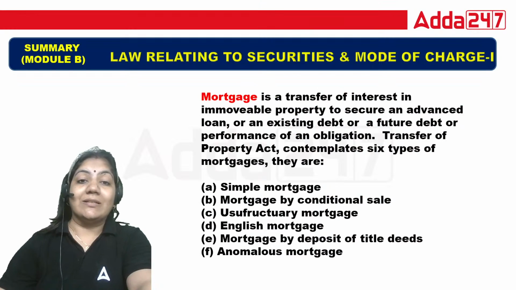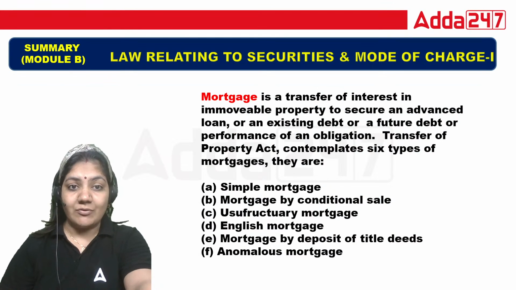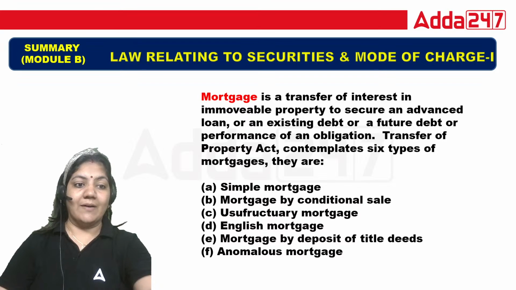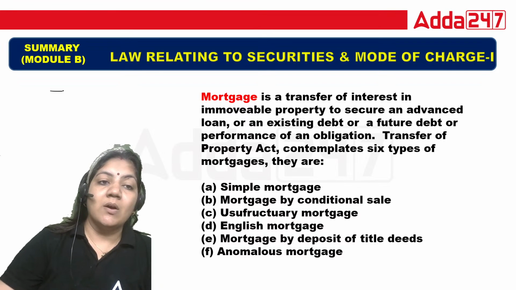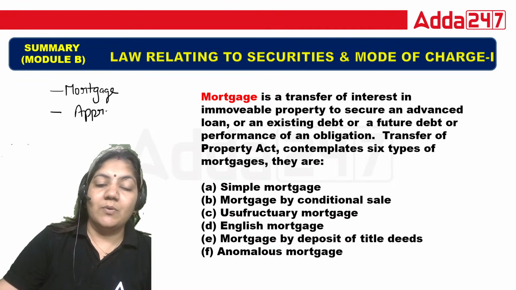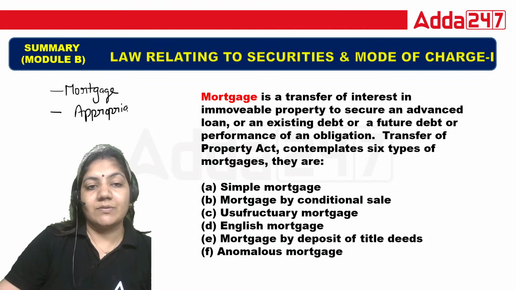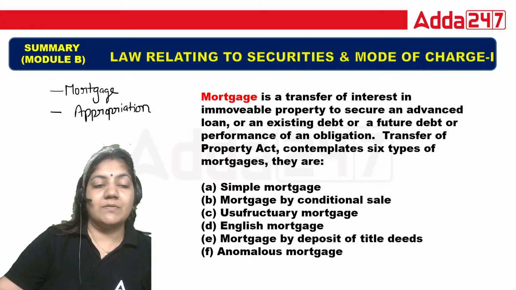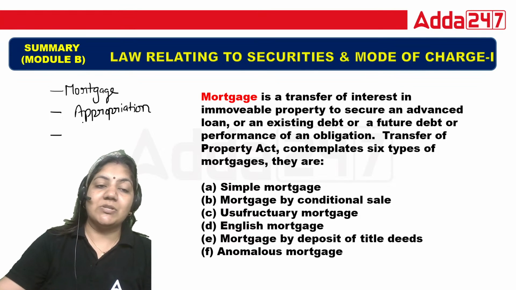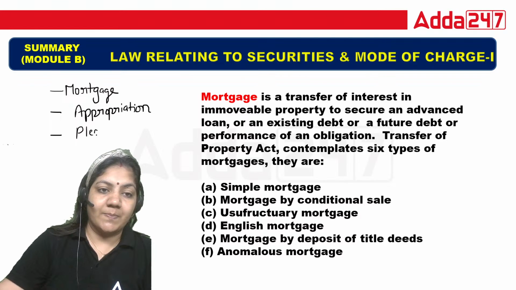So in this unit class, what do we have to study? First of all, mortgage. We have to study the topic mortgage. Then appropriation. Then after mortgage and appropriation, we have to study pledge.